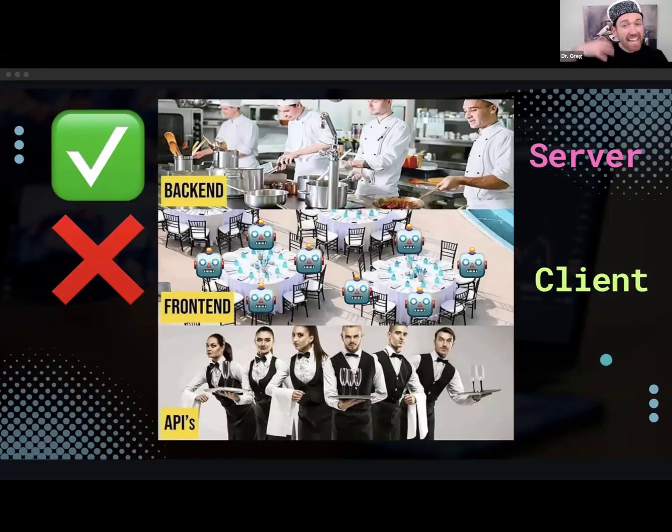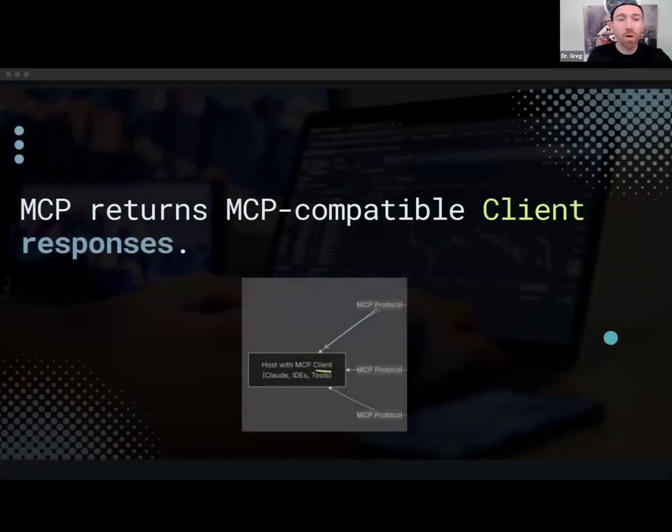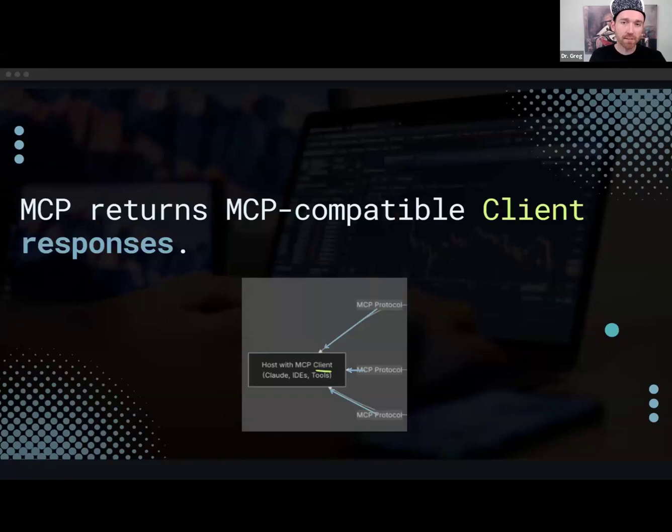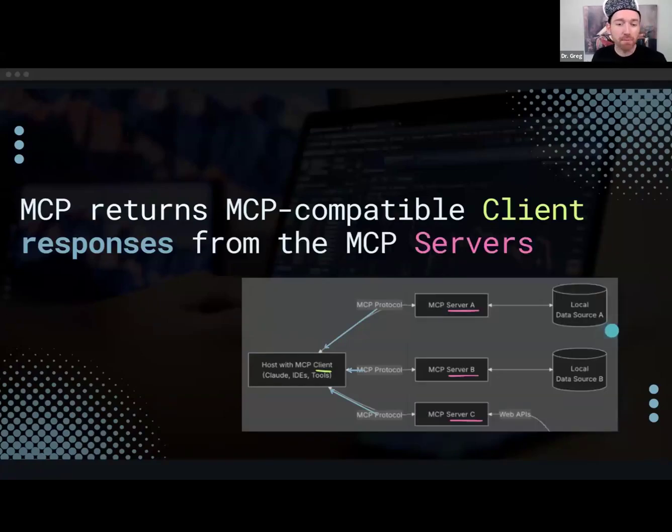And this kind of gives us some insight right away into what agent-to-agent protocol might be useful for. So MCP is going to return MCP-compatible client responses. It's going to return them from the MCP servers.